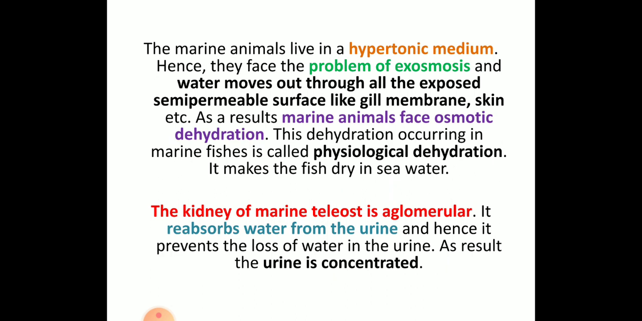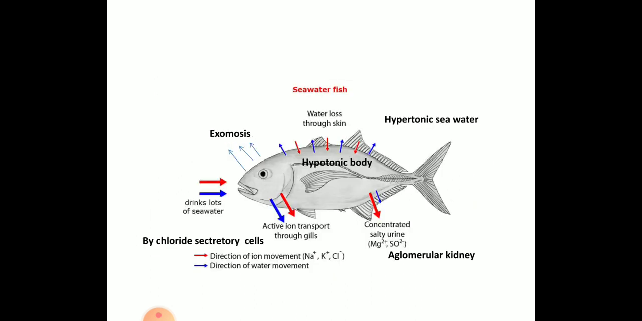So due to this, what happens? The fish skin will become dry. The kidney of the marine fishes is aglomerular. Aglomerular means they reabsorb water from the urine and hence prevent loss of water. As a result, the urine will be much more concentrated when compared to freshwater fishes. So it is a very different mechanism, completely opposite of the freshwater fishes. We'll see this in a diagram.